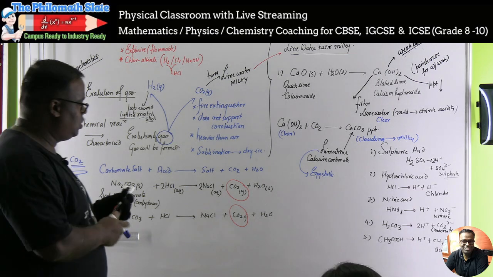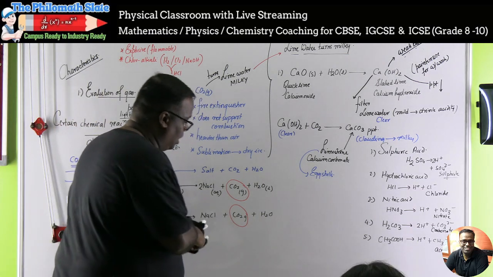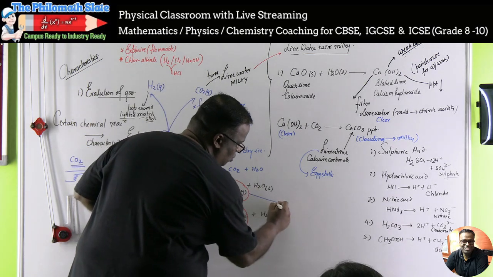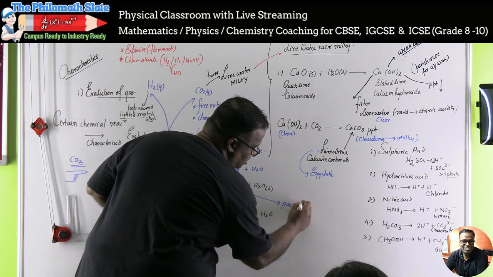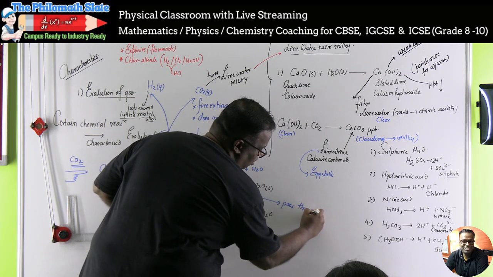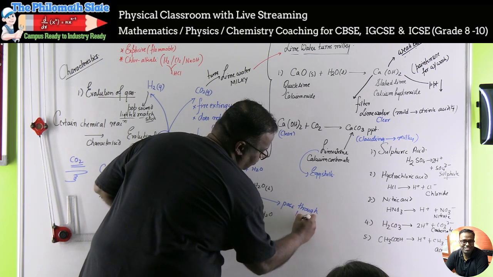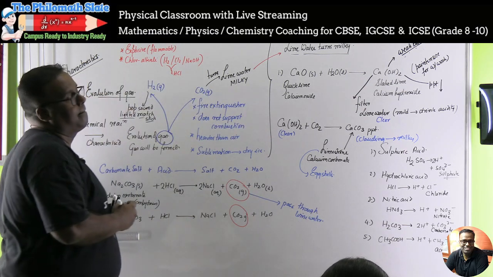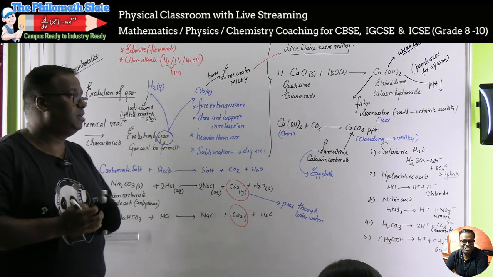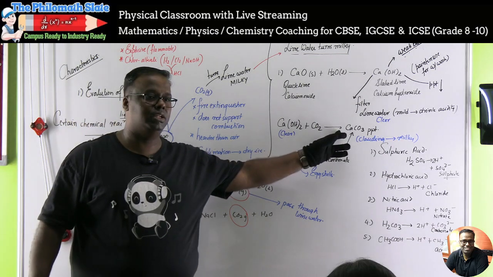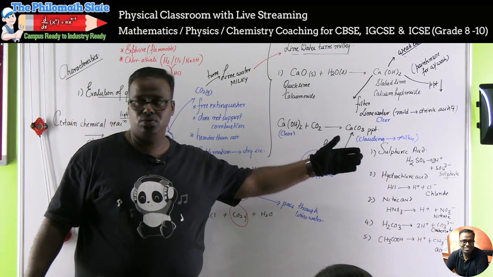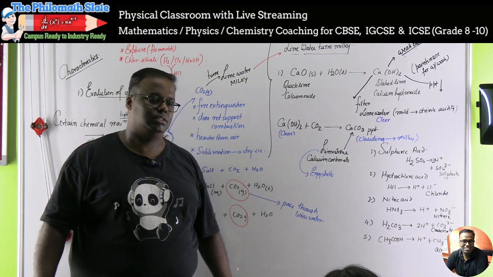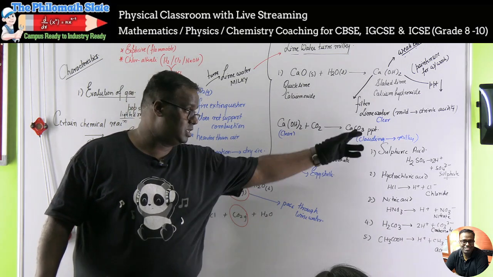So in this reaction, in order to understand it, the CO2 that you produced, you should pass through lime water. There is another part of this reaction that we'll study later: if you pass excess CO2, then you can actually dissolve this precipitate. Too much CO2 can dissolve it.